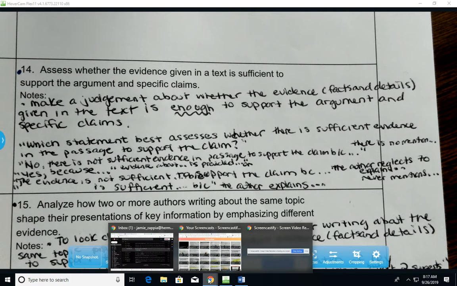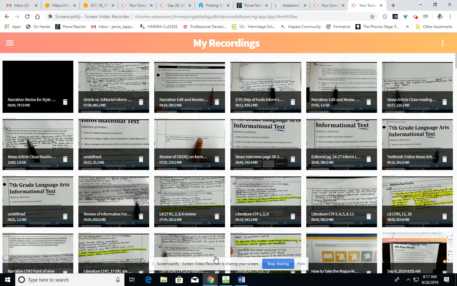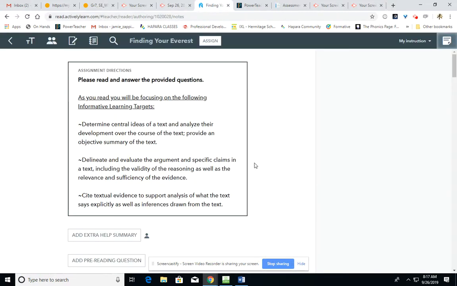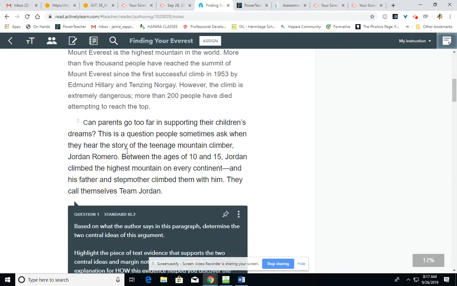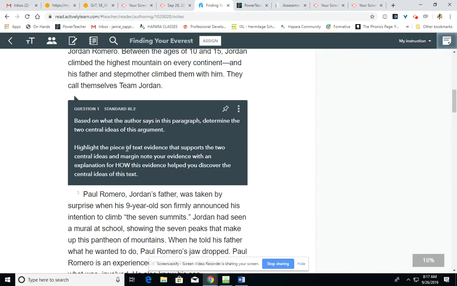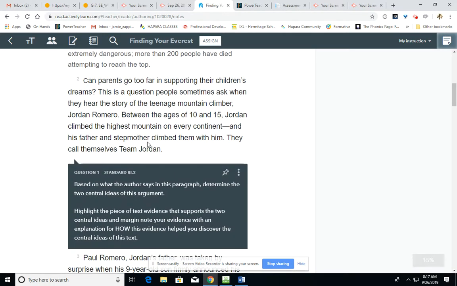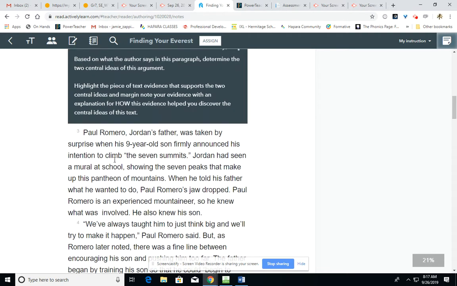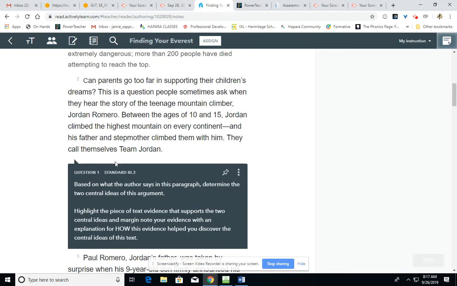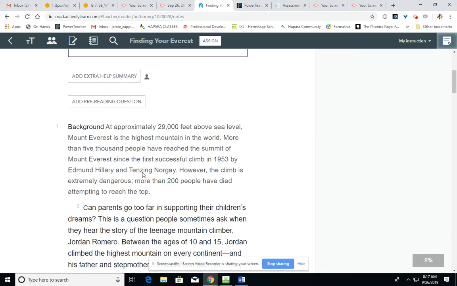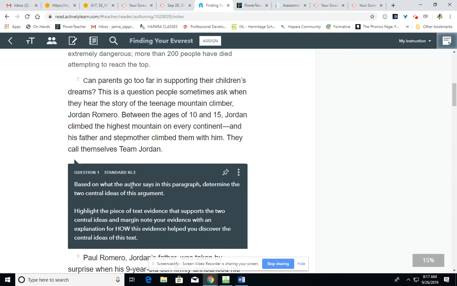Those are all the learning targets that you're going to practice today. As we look in Actively Learn, the assignment is called Finding Your Everest, and you're going to be reading through this piece. We have a background section. With each piece, you'll see some stopping points that ask you to answer questions. You cannot move on to the next section until those questions are answered, so please make sure that you are focusing on answering each question in the section before moving on to the next.